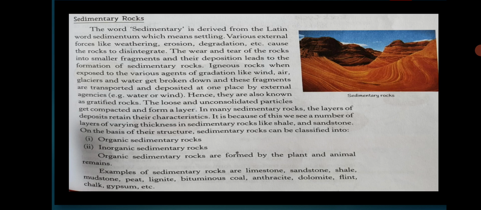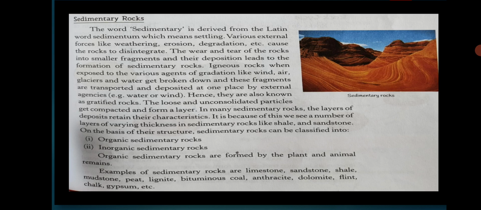It is because of this that we see a number of layers varying in thickness in sedimentary rocks like shale, sandstones, etc. On the basis of their structure, sedimentary rocks can be classified into organic sedimentary rocks and inorganic sedimentary rocks.